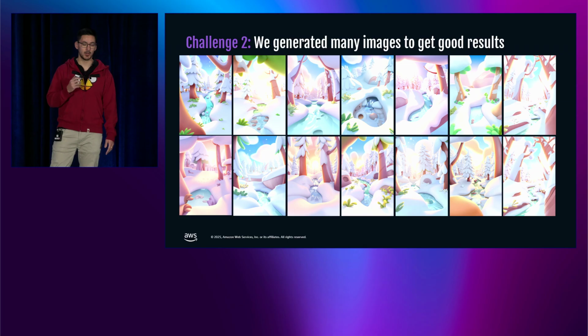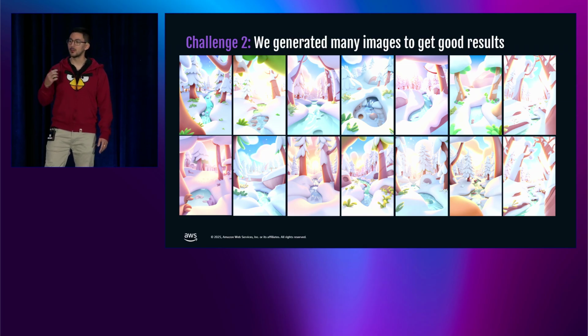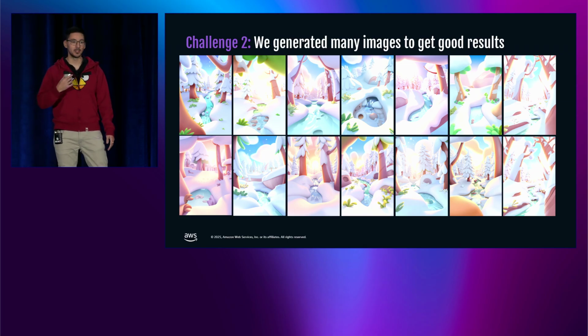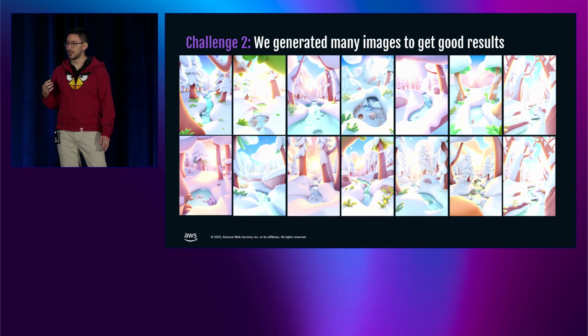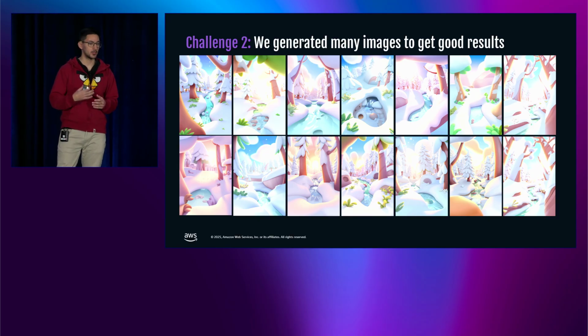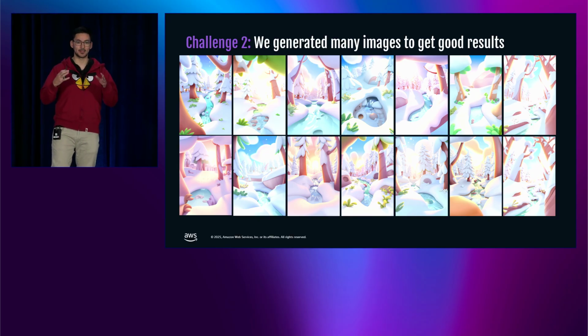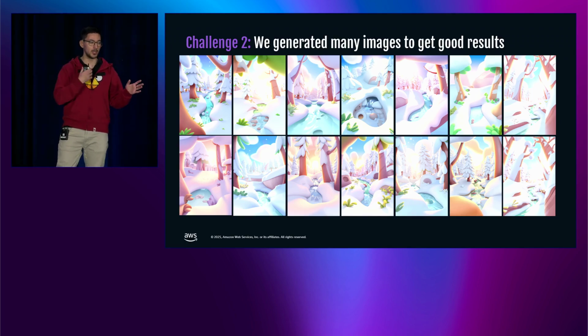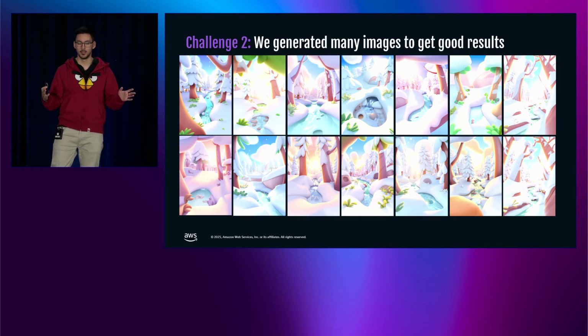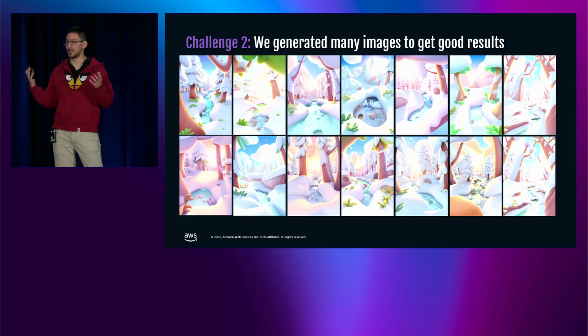Second challenge was about volume. We needed to generate hundreds of images just to get a few good ones. So we needed to learn to accept a certain level of randomness when working with these tools. Sometimes you have an idea in your head and you want that exact same thing being generated. So the artists needed to learn, and also we needed to learn to be more flexible there. You needed to learn how to be surprised by the AI generations.